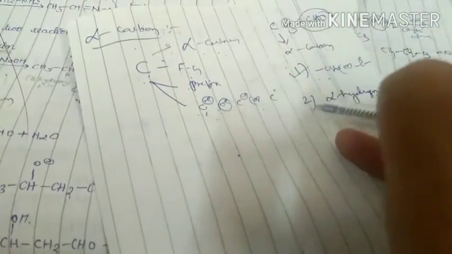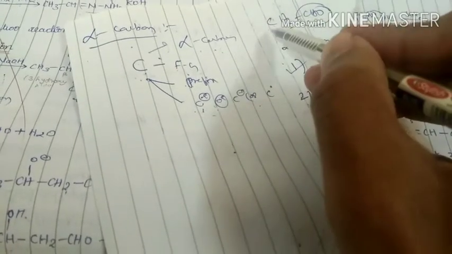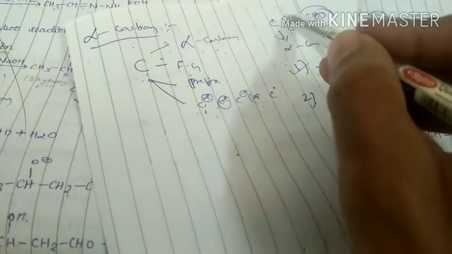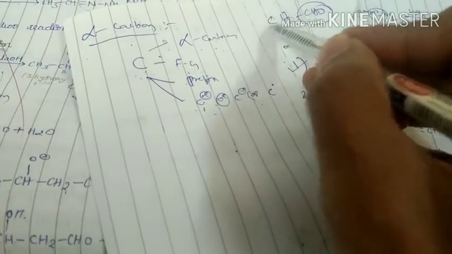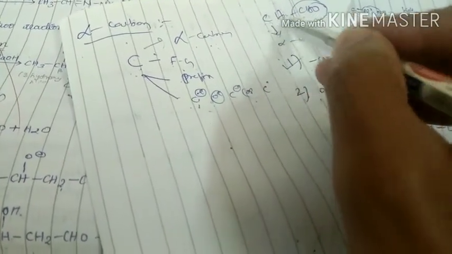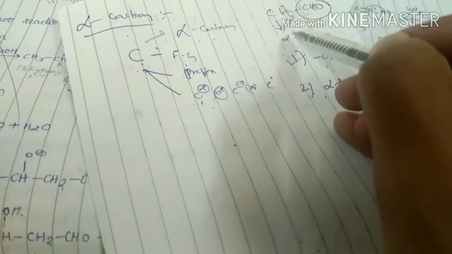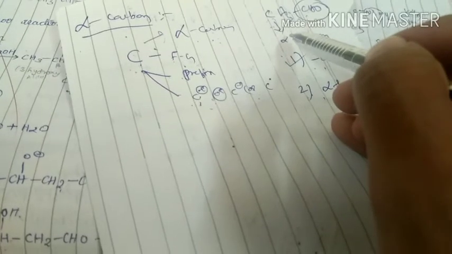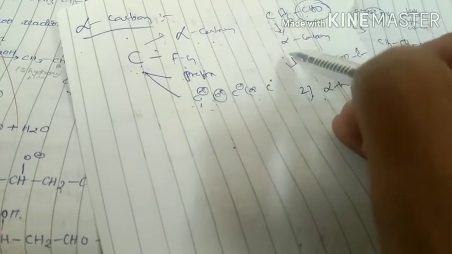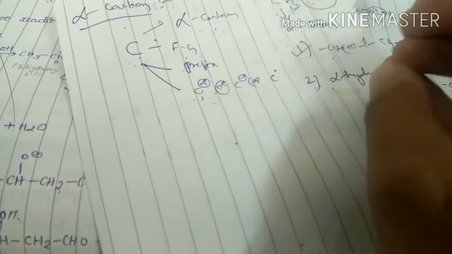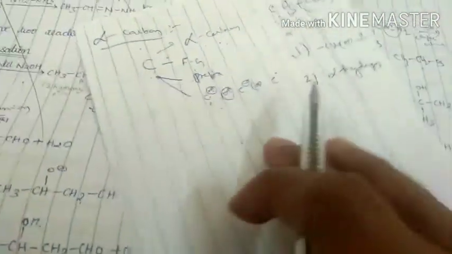What is alpha hydrogen? The hydrogen which is present on alpha carbon is called alpha hydrogen. In this molecule, three hydrogens are attached to this carbon. This carbon is alpha carbon, and those three hydrogens are alpha hydrogens. We need at least one alpha hydrogen to undergo aldol condensation. So this molecule definitely undergoes aldol condensation.